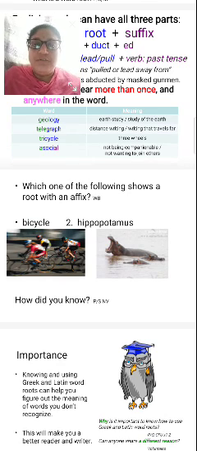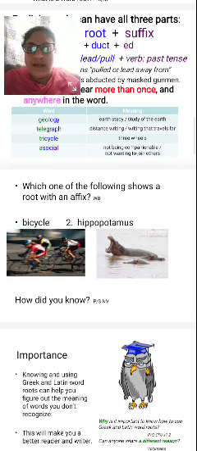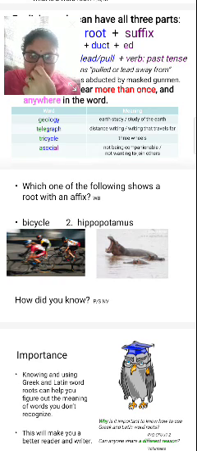Yes. Which one of the following shows a root with an affix? I have written here some with pictures also. In this you have to pick which is a root with an affix, right?